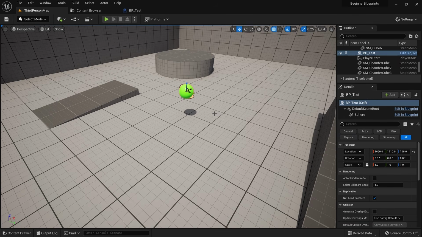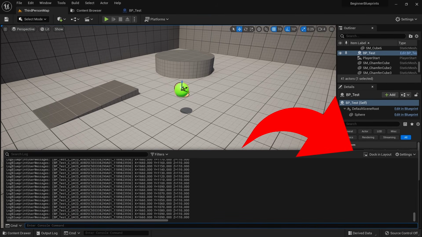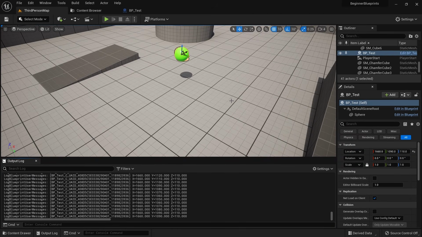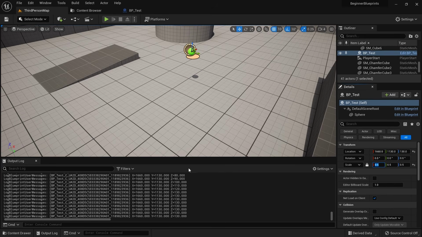Print string from the construction script only appears in the output log at the bottom. We can open up this tray by clicking on this panel and then click on Dock in Layout to keep it open. Now grab the sphere in the world and move it around. You can see that the construction script is called every time our position, or any other property for that matter, changes. You can now close the output log again.